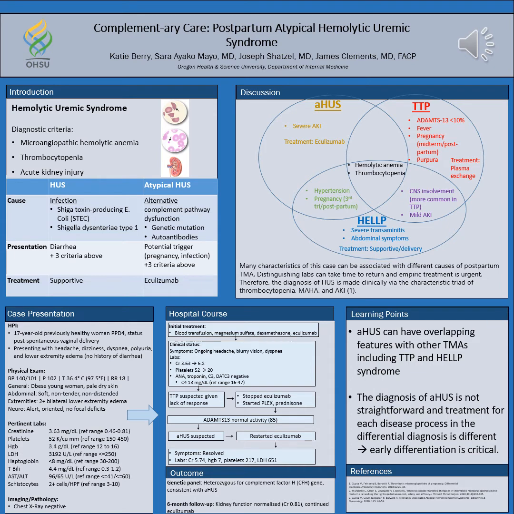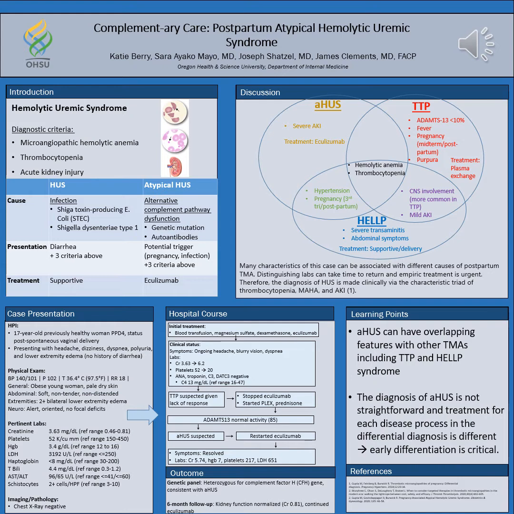So in this case, it was a 17-year-old G1P1 woman, and she was presenting on postpartum day 4. She had headache, dizziness, dyspnea, polyuria, and lower extremity edema. So she was diagnosed with postpartum hypertension, AKI, and microangiopathic hemolytic anemia, although schistocytes were minimal at first, along with thrombocytopenia. So she didn't have any history of diarrhea or bloody stool.